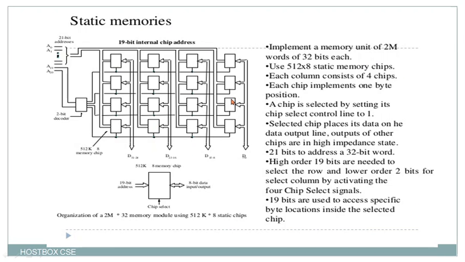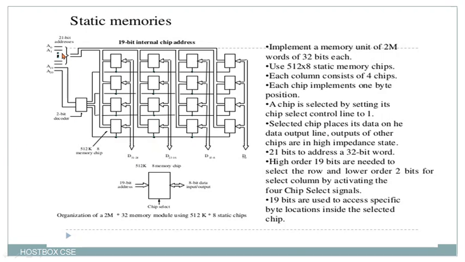For static memories, we saw only the example. Now we go to some points here. Suppose we want to implement static memory in computer architecture and organization, we need the structure called the organization of a 2M x 32 memory module using 512K x 8 static memory chips. Here this is the 19-bit internal chip address where we can implement a memory unit of 2M words of 32 bits each. These are the kind of things where we can expect case study questions. So if you know the concept, you can answer here.